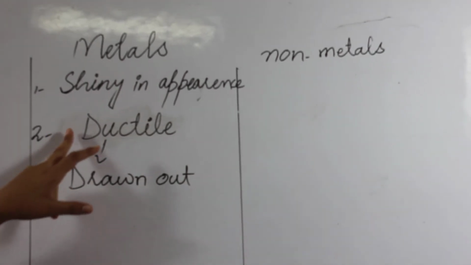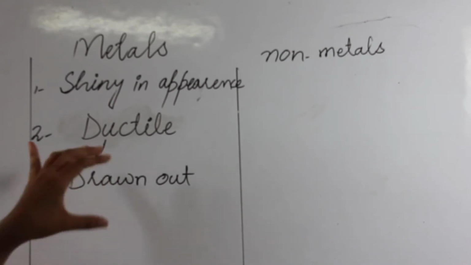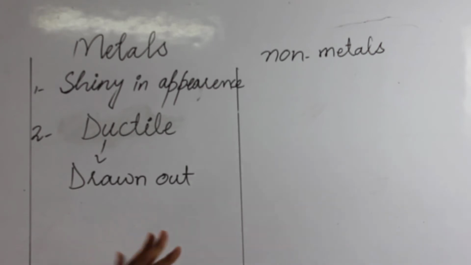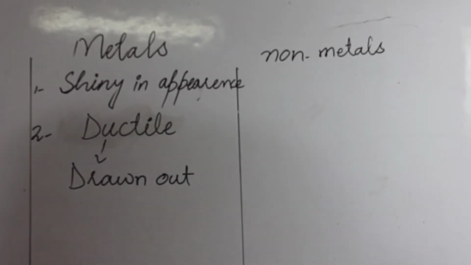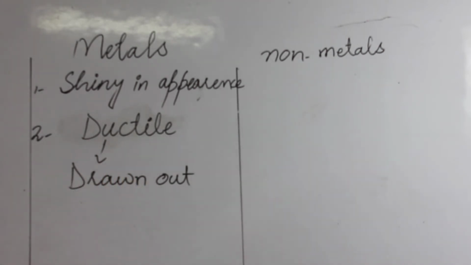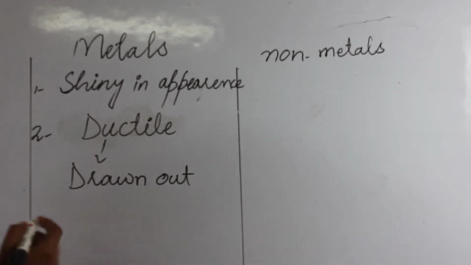Metals are ductile. Ductile means drawn out. They can be drawn out into thin wires. For example, copper wires are used in electricity and for wiring in our homes, in industries, in any place.